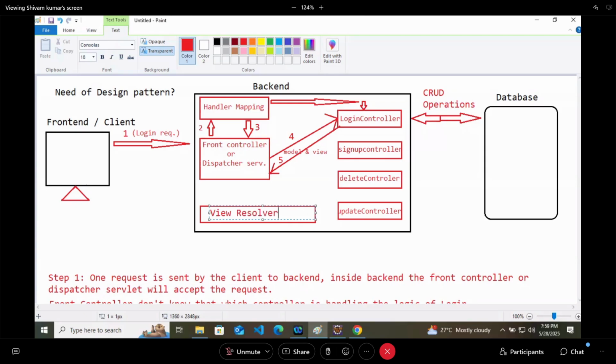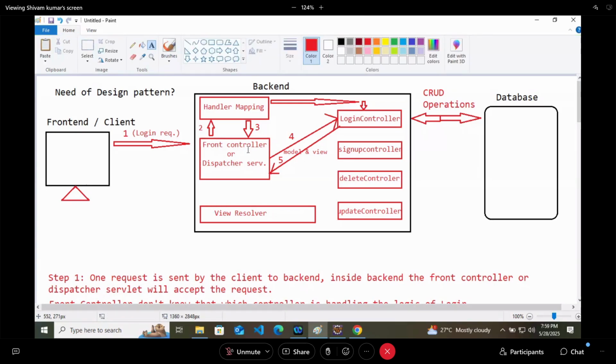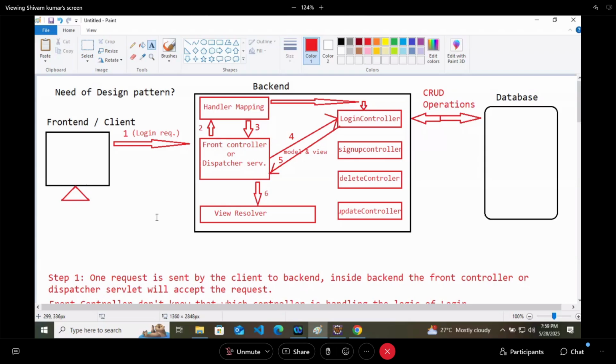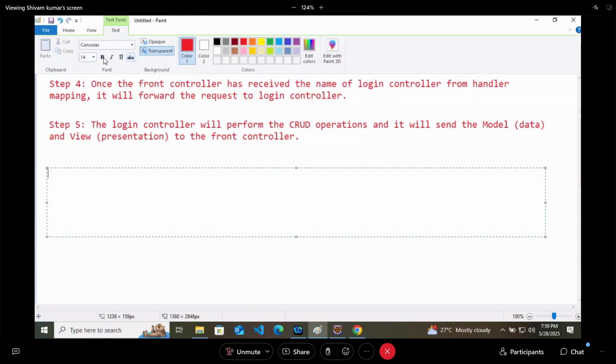In the sixth step, the front controller will send the model and view to the view resolver so that the view resolver can combine model with view. It will combine them together.